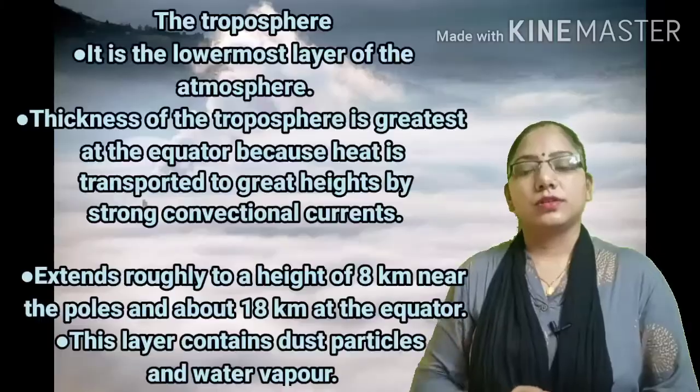It is because all kinds of weather phenomena such as cloud, rainfall, hailstorms and climatic changes occur in the troposphere. Therefore, the height of the troposphere can vary according to the different seasons.